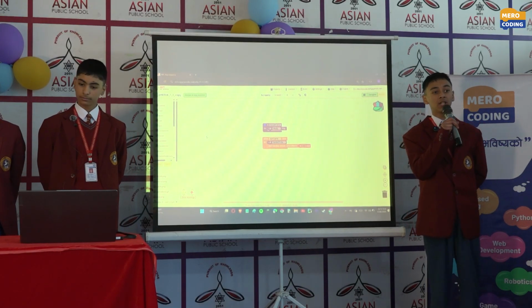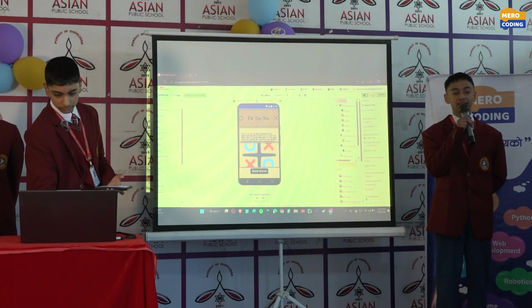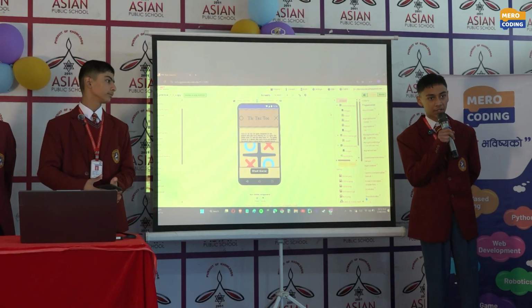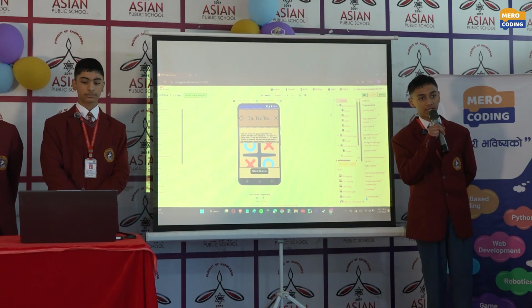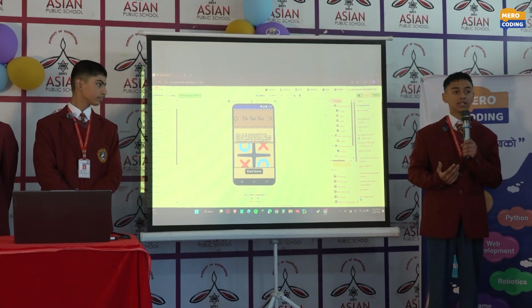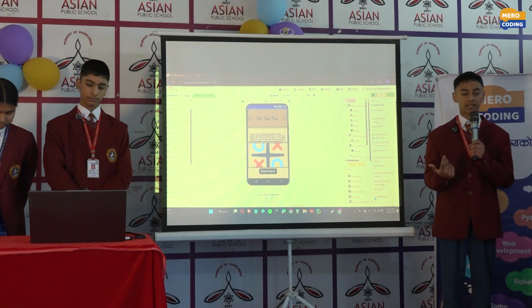Our project is a digital version of a classic game, tic-tac-toe. Tic-tac-toe is a strategic game that has been played for generations. It is played on a 3x3 grid, where one player uses symbol X and the other uses symbol O. The game always starts with the player X.